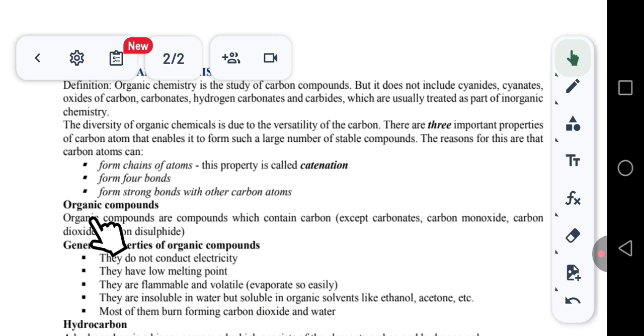Then moving on to what we call the organic compounds. Alright, so what are organic compounds? Organic compounds are compounds which contain carbon except carbonates, carbon monoxide, and carbon dioxide. So organic compounds contain carbon, except for these types of carbon compounds. So now let's look at the general properties of organic compounds.